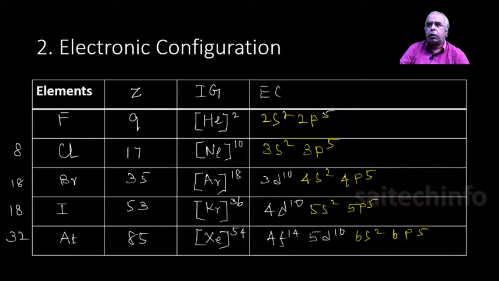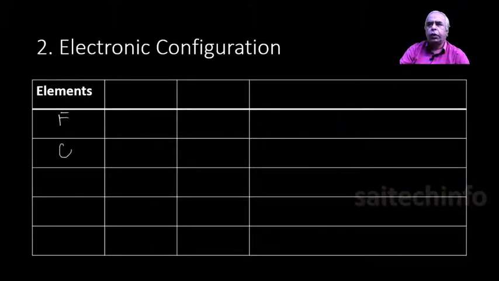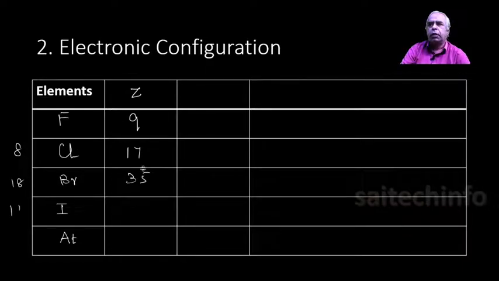And then when we look at the electronic configuration of this halogen family, it would be very easy for you to write all these things. Let me explain one by one. We know fluorine, chlorine, bromine, iodine and then astatine. These are the elements. Let us look at the atomic numbers: 9, add 8, 17, plus 18, 35, and 35 plus 18, you can have 53, then 53 plus 32, that is 85.